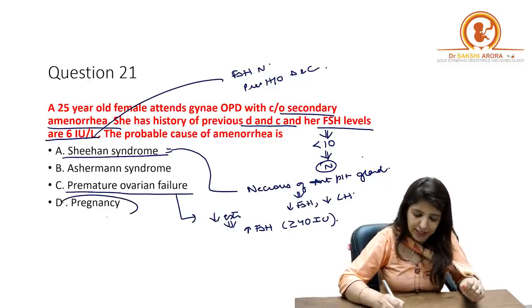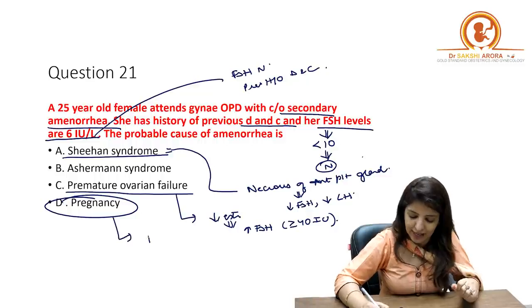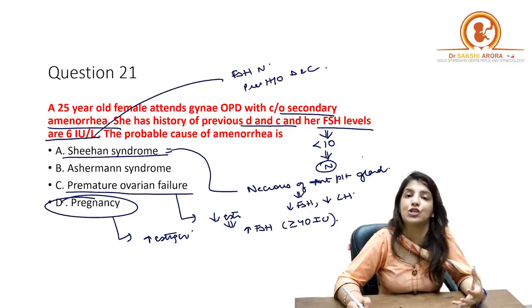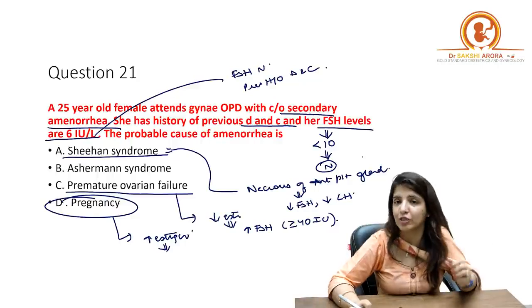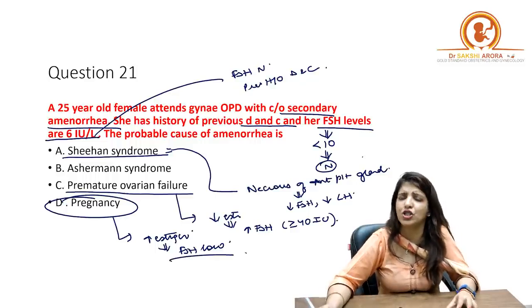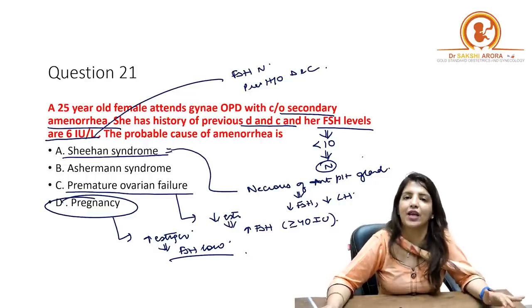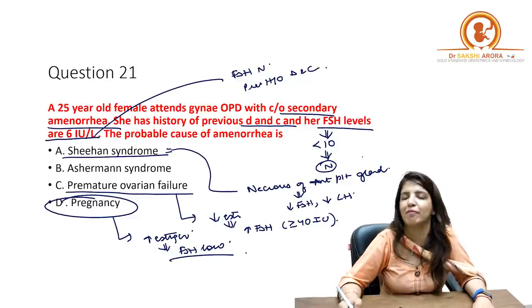Then third is pregnancy. In case of pregnancy, what happens to LH and FSH? The levels of estrogen are high, because the placenta is synthesizing estrogen, and because the levels of estrogen are high, there will be a negative feedback on FSH, so the levels of FSH will be low. The levels of FSH and LH are low throughout pregnancy, and that is why it cannot be a case of pregnancy also. So we are left with Asherman syndrome.